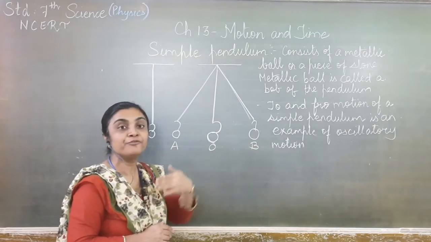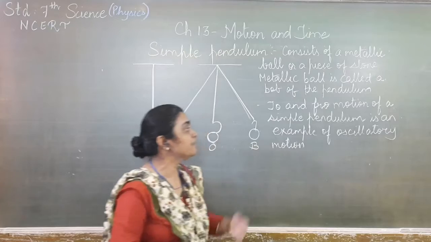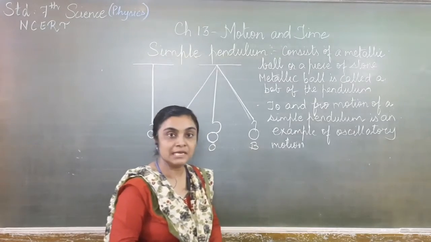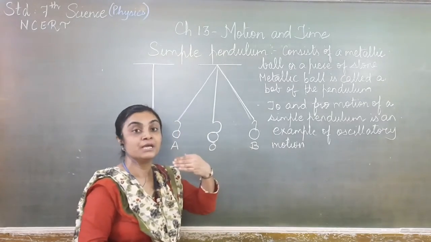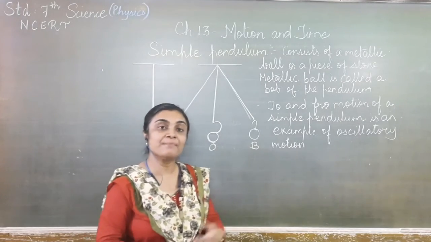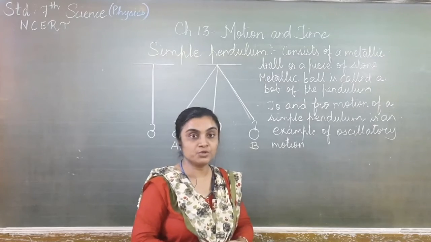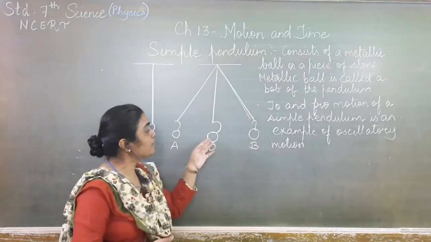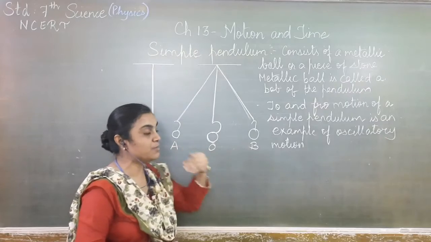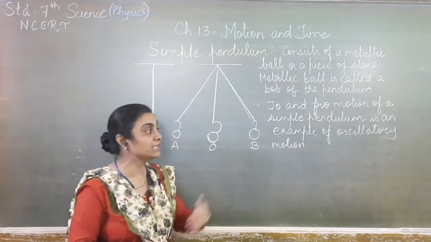It will go back and forth. So the to and fro motion of a simple pendulum is an example of oscillatory motion. Or, for example, the motion of a swing is also an example of oscillatory motion. That means when it is released, it will move to and fro, back and forth.